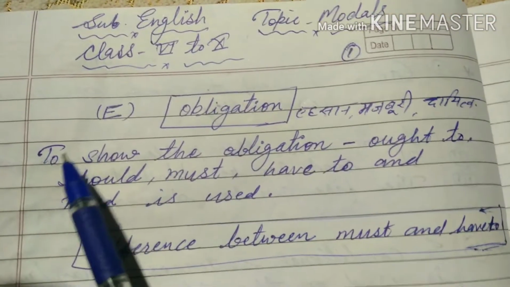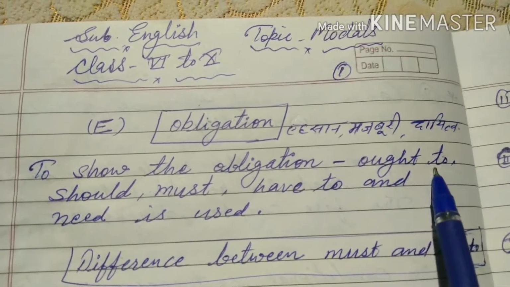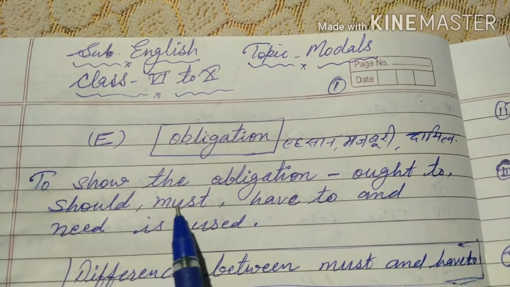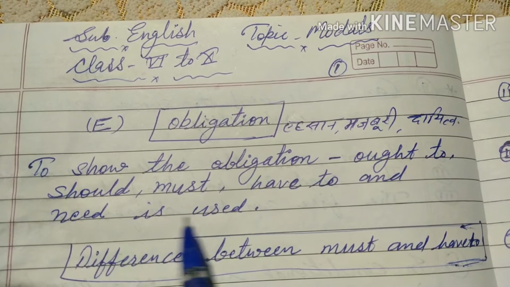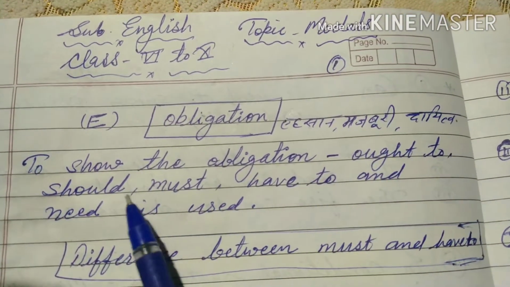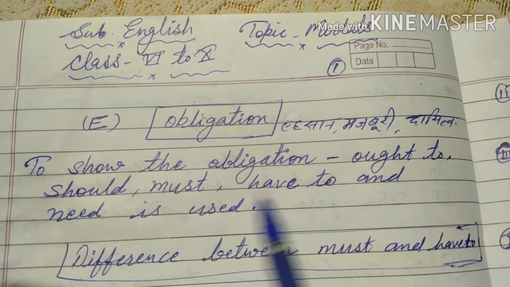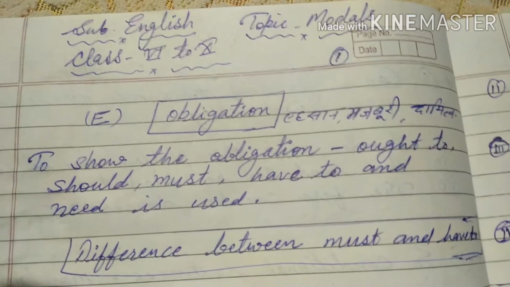Let us say to show obligation, ought to, should, must, have to, and need are used. So these modals like ought to, should, must, have to, and need are used as obligation.